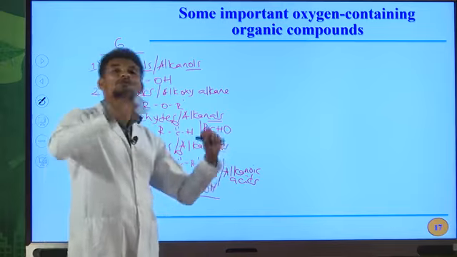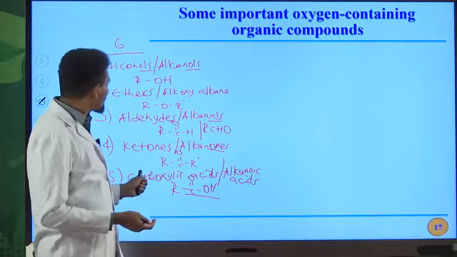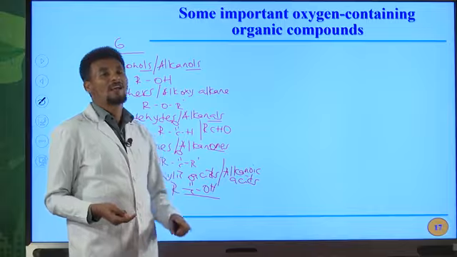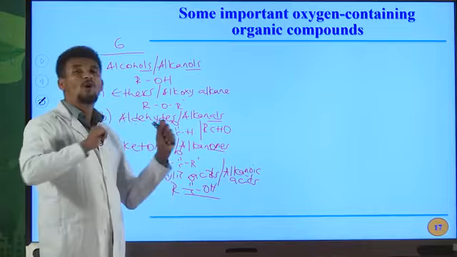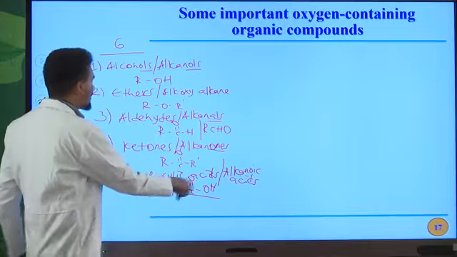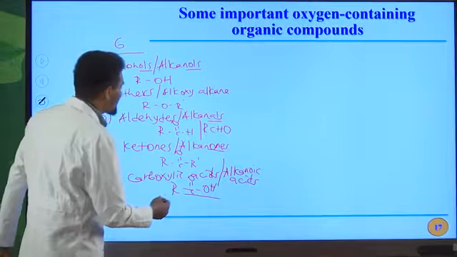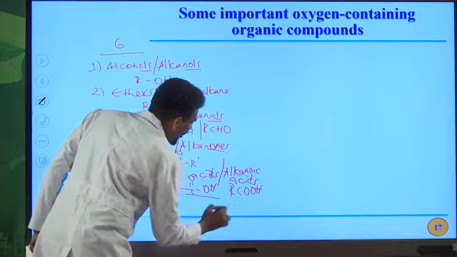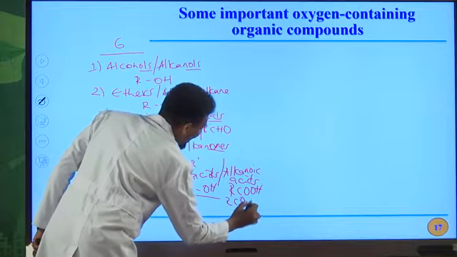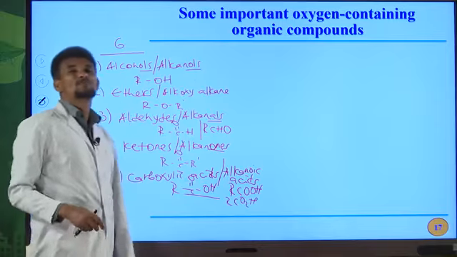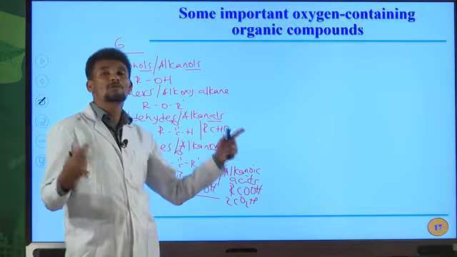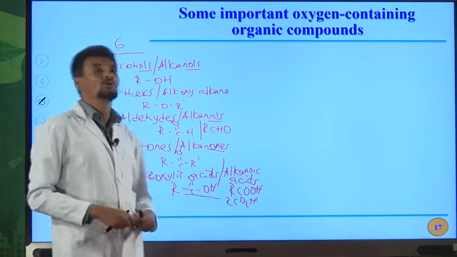Carboxyl group containing compounds are named as carboxylic acids or alkanoic acids, or organic acids. You can also write it as RCOOH or RCO2H, because we have 2 atoms of oxygen in this molecule.